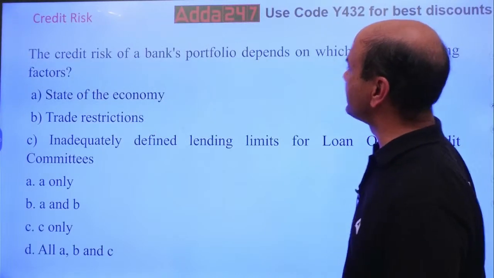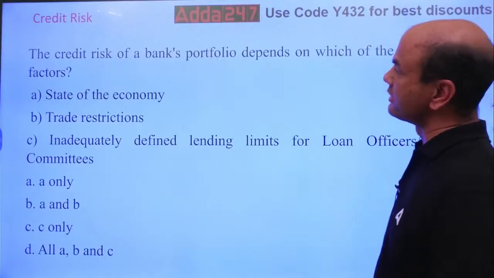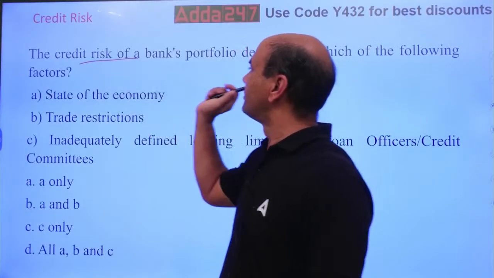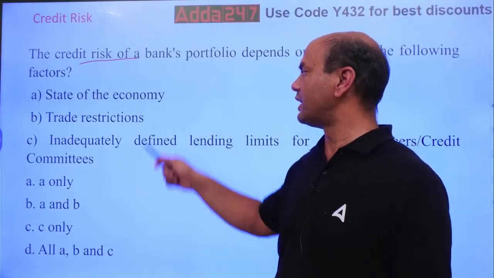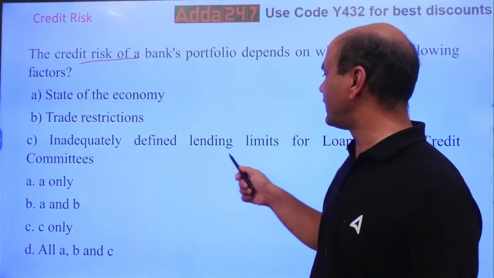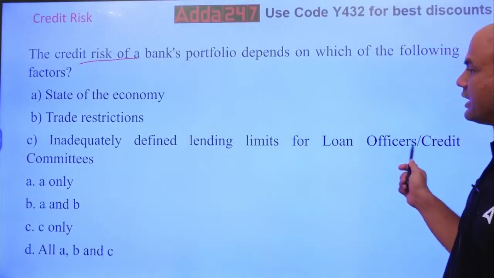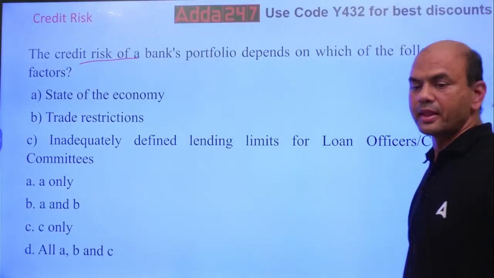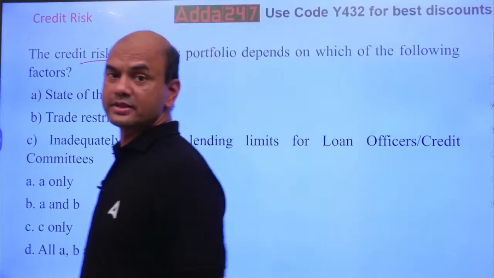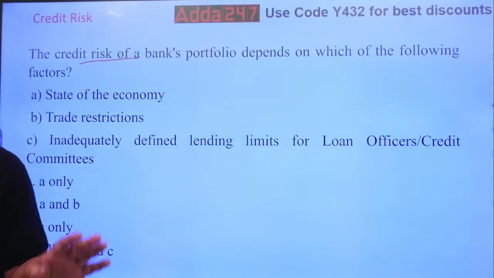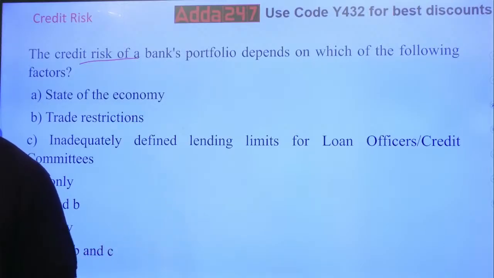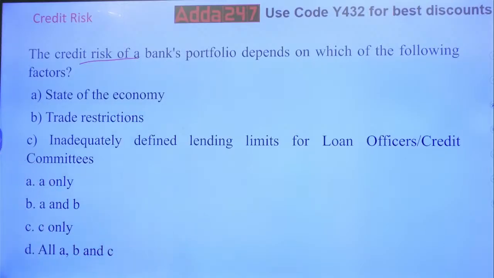The credit risk of a bank's portfolio depends on which of the following factors? State of the economy, trade restrictions, inadequately defined lending limits for loan officers and credit committees. Now check this. You have to answer this. Very simple one. I have already discussed this. So now answer this.